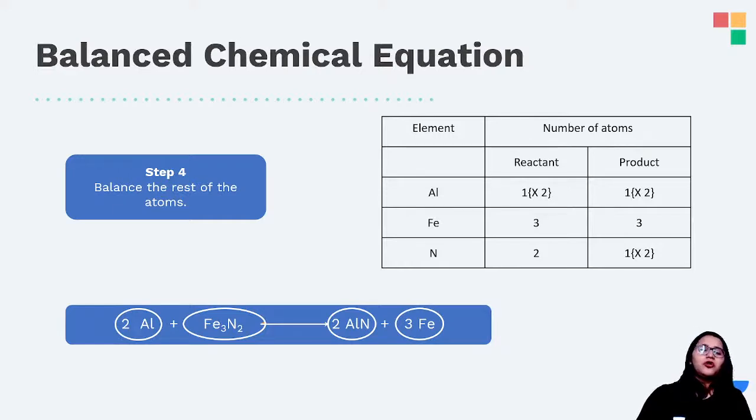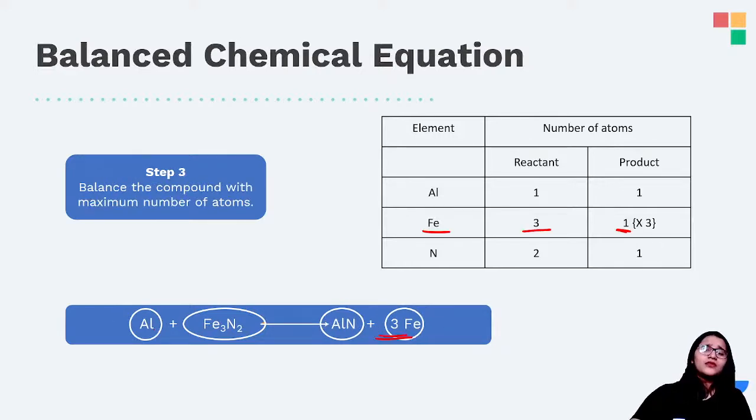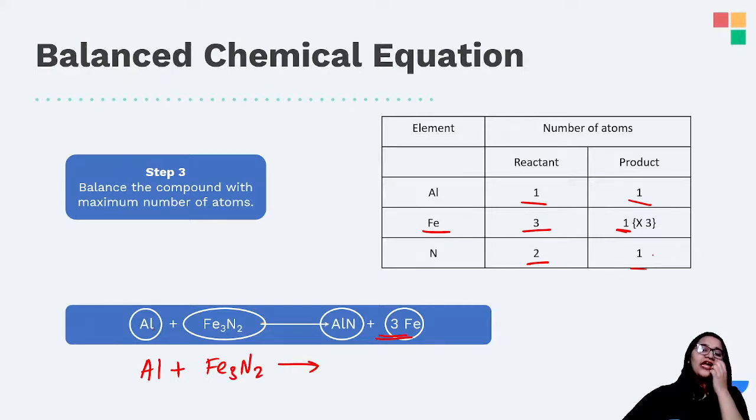Iron is automatically balanced. Aluminium is already balanced because it is 1 and 1. Now what is left? Nitrogen. Nitrogen on the reactant side is 2, whereas on the product side is only 1. So how to go about it? That is also very simple. Al plus Fe3N2 giving rise to, now I have to multiply this by 2, so this will become 2AlN plus 3Fe.